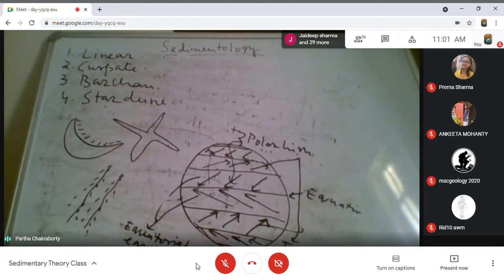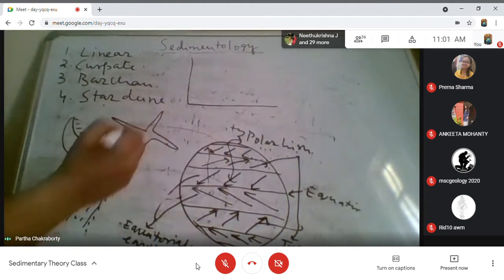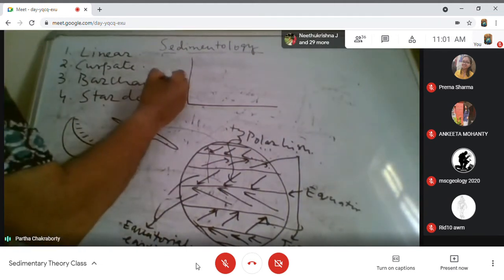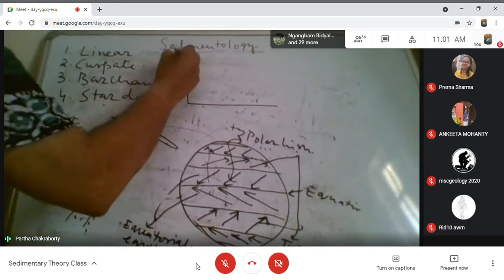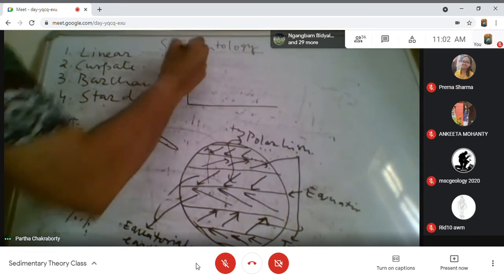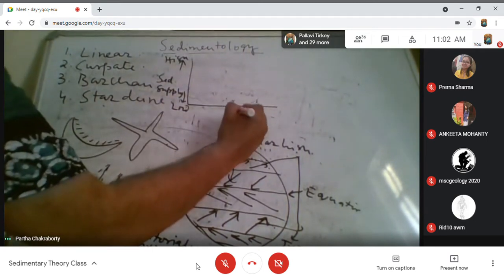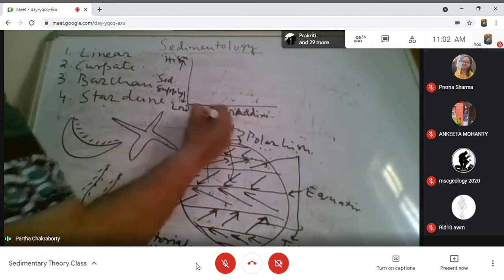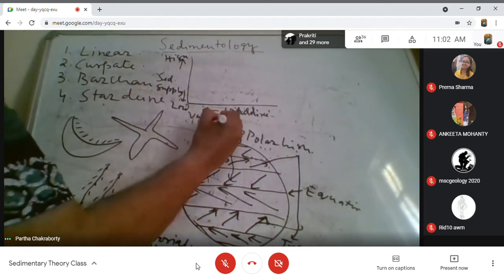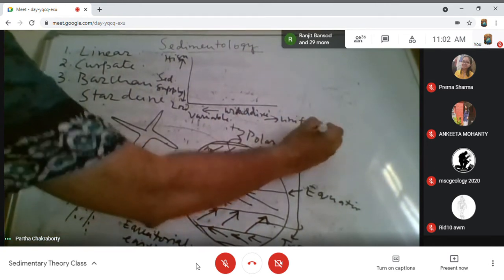So there are different dunes, and this basically depends upon two parameters. One is sediment supply, which determines what the geometry of a dune will be: it can be high, it can be low. The other is wind direction: it can be variable or uniform.